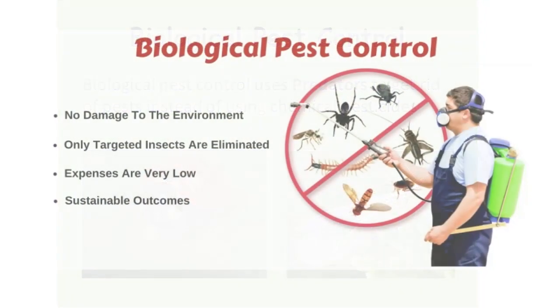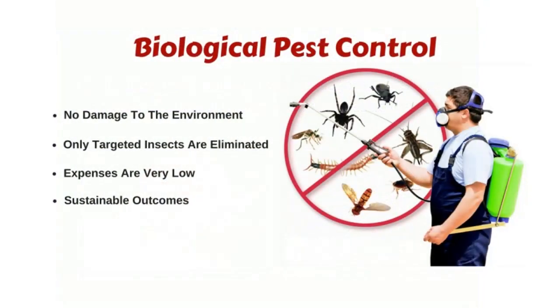A few advantages of biological pest control are listed here. There is no damage to the environment because animals are naturally working their way out. Only targeted insects are eliminated, which is good because a particular creature will feed on a particular insect only. In the case of chemical sprays, the food also gets infected along with the insects that are supposed to be dead. It is a very cheap technique and the outcomes are really very good.